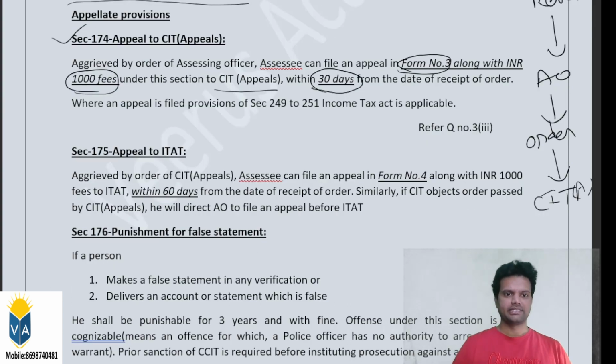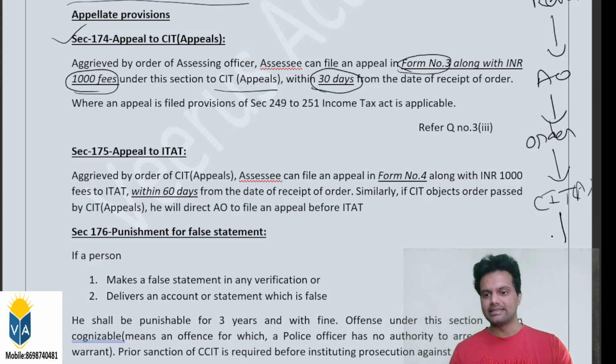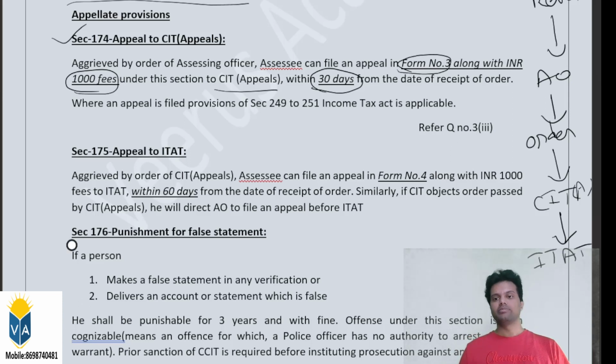After hearing of the case, the Commissioner Appeals has disposed of the order not favorable to you, favorable to the department. So he confirmed whatever addition was made by the assessing officer, he confirmed that demand. In that case, do you still have any right to go for further appeal? The answer is yes. You can go to the ITAT, the Income Tax Appellate Tribunal. You can go to ITAT appeal also. By when do you need to file this appeal? Within 60 days from the receipt of the order.